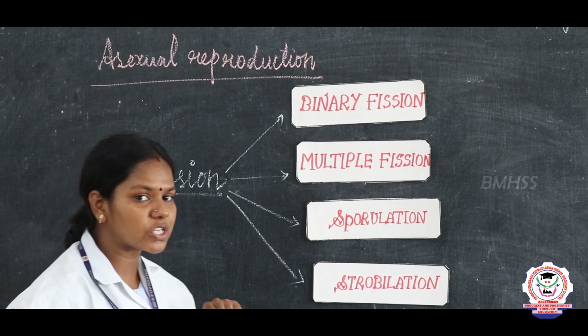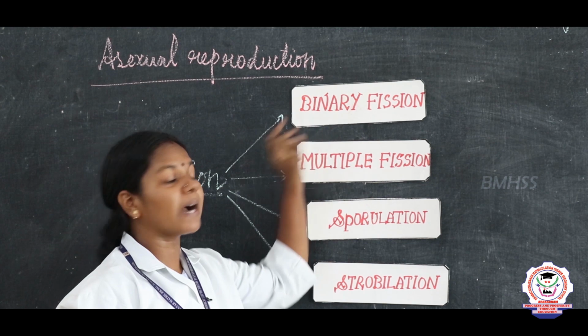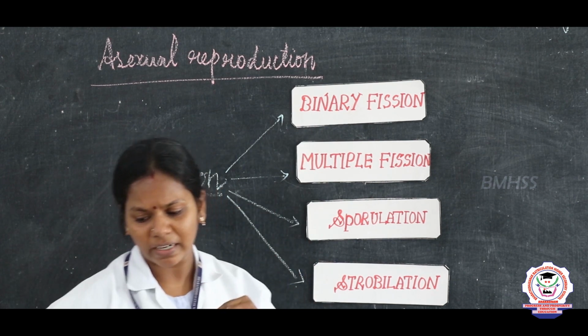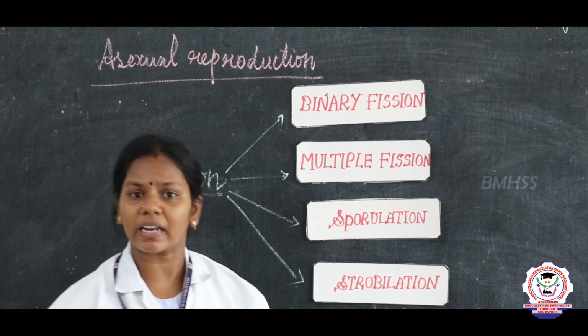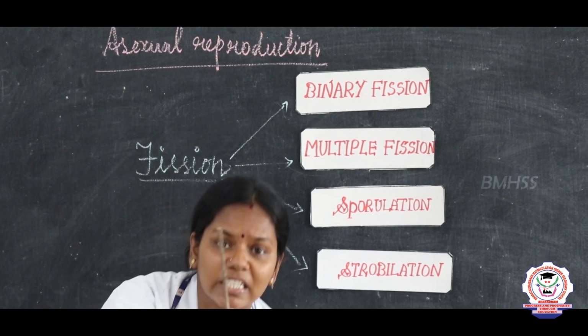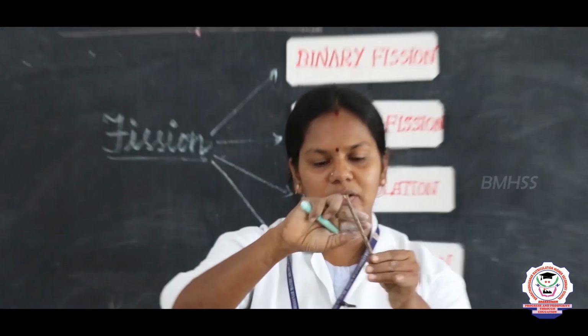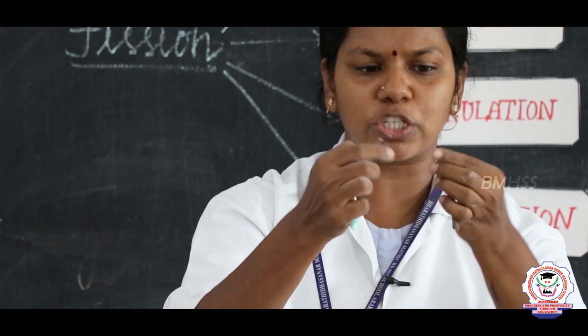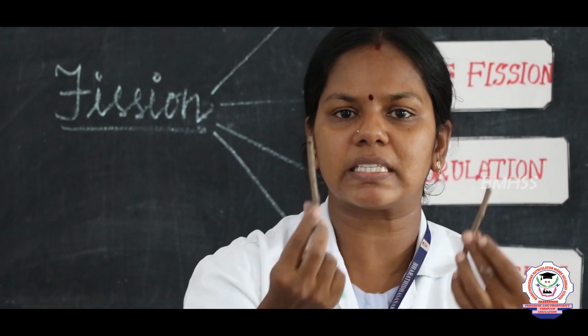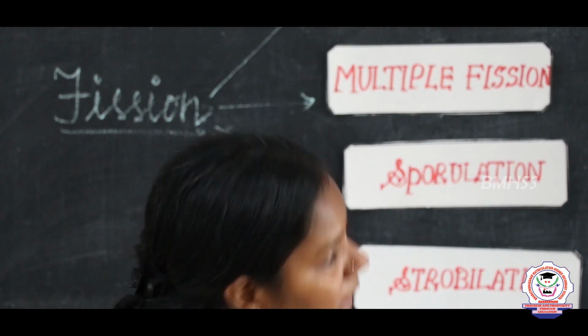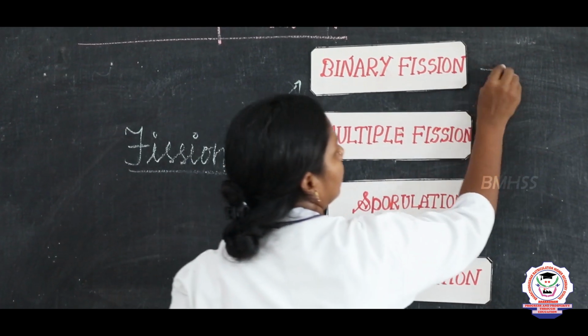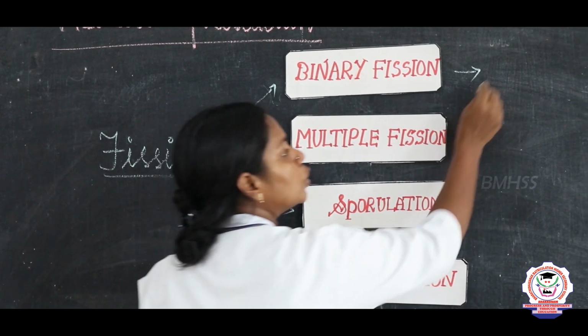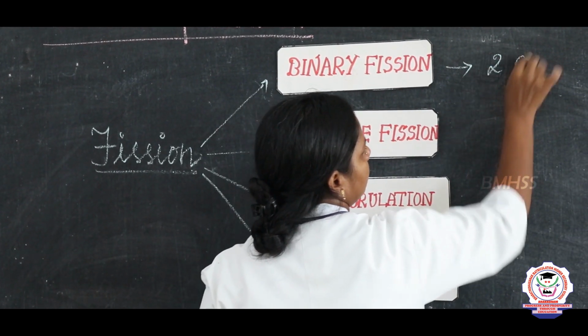What is binary fission? Bi means two, right? Imagine an organism. If this organism divides into two equal parts, it is said to be binary fission. In binary fission the organism splits into two daughter cells.